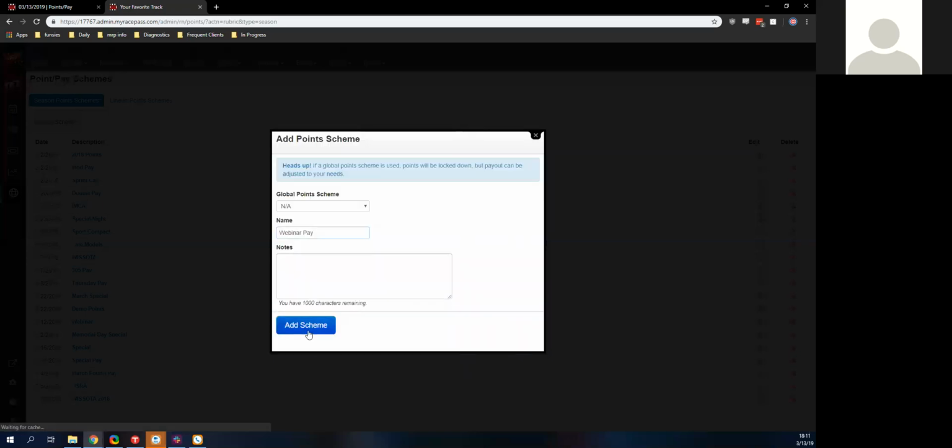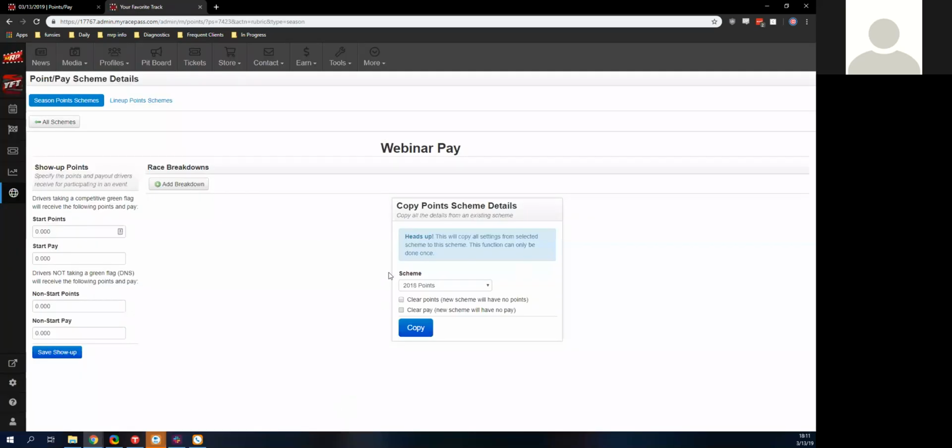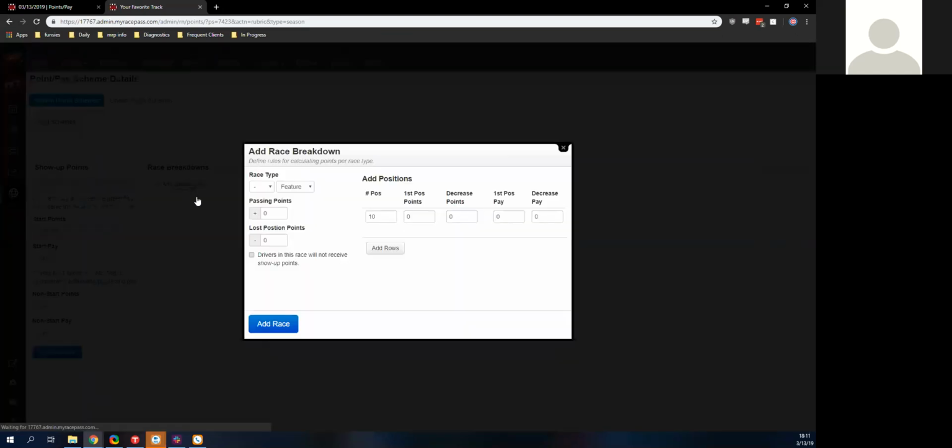We're going to add a scheme. And this is what it looks like when it's going to want us to create a new one. So it's going to want to be as helpful as possible. Ask if we want to copy anything over. I don't want to do that right now, but I'm going to add a breakdown. So we're going to select what race it's for. For me, I just want it for my A feature. We'll put in our pay.